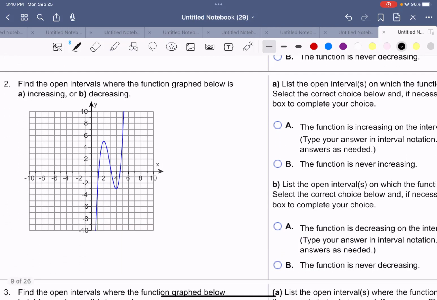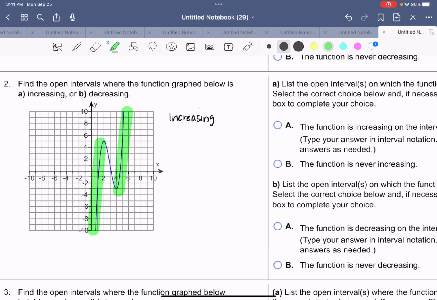Example 2. Find the open intervals where the function graph below is increasing or decreasing. So we'll do increasing first. Remember, that is the x values where the graph is rising. So I'm going to highlight rising graph to here, rising graph to here.